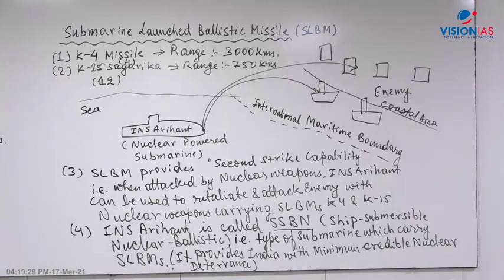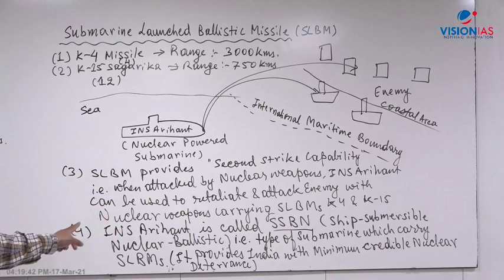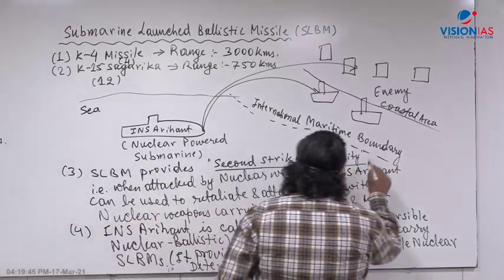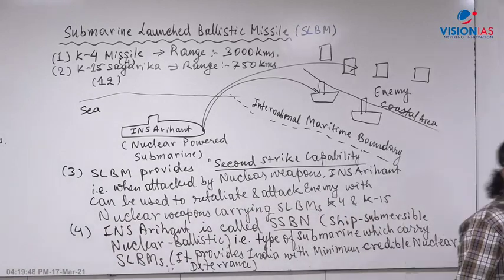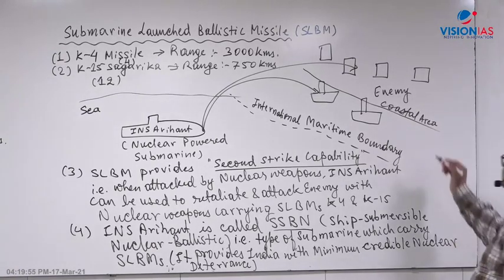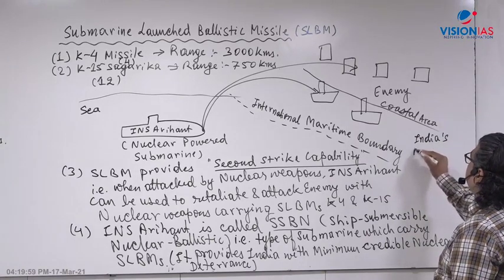This is the nuclear deterrence, to provide deterrence so that the enemy thinks twice or thrice before attacking India with a nuclear bomb. And the second strike capability is as per India's nuclear doctrine of no first use.